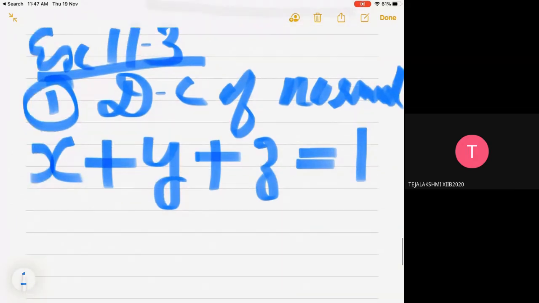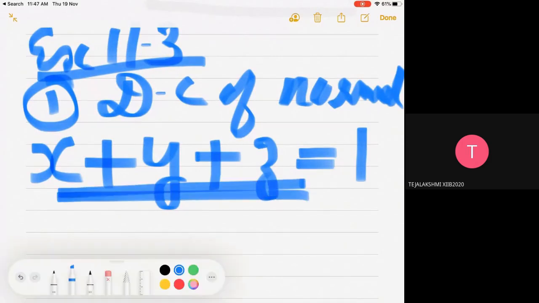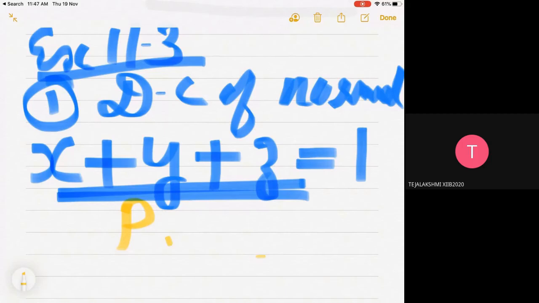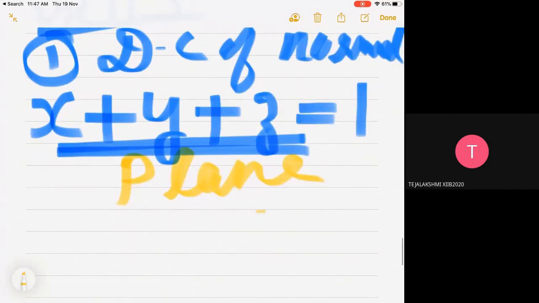So you can identify that this is the equation of a plane. And for a plane, immediately you have to think of the coefficients of x, y, z.